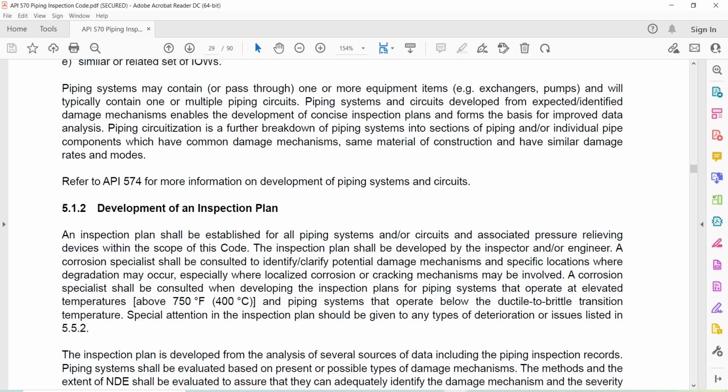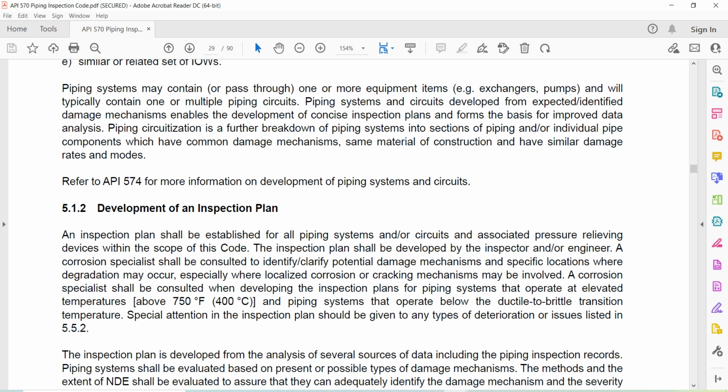Piping systems may contain or pass through one or more equipment items, exchangers, pumps, and will typically contain one or more piping circuits. Piping systems and circuits developed from expected identified damage mechanisms enable the development of concise inspection plans and form the basis for improved data analysis. Piping circuitization is the further breakdown of piping systems into sections of piping or individual pipe components which have the same damage mechanisms and same material of construction, and that have similar damage rates and modes. Refer to API 574 for more information on the development of piping systems and circuits.